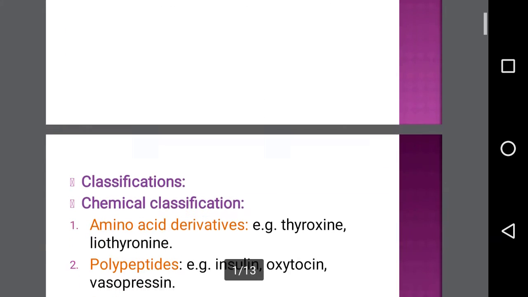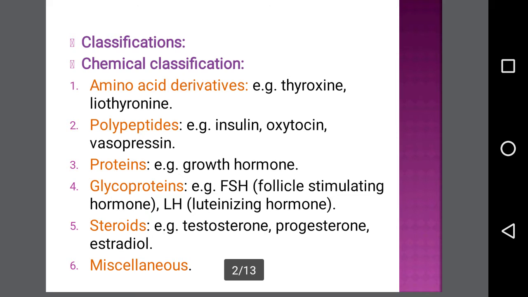So first we'll see the classification of the various hormones depending on their chemical structures, or the chemical point of view. So the first class is amino acid derivatives. The examples of the hormones which are derived from amino acids include thyroxine and liothyronine. The hormones which are obtained from polypeptides include insulin, oxytocin, vasopressin.